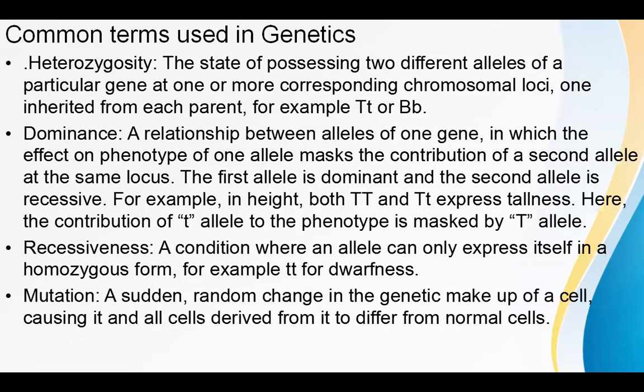While heterozygosity is the state of possessing two different alleles of a particular gene at one or more corresponding chromosomal loci, one inherited from each parent. Example, it can be represented by a capital T and a small t. So this means they are of different alleles.